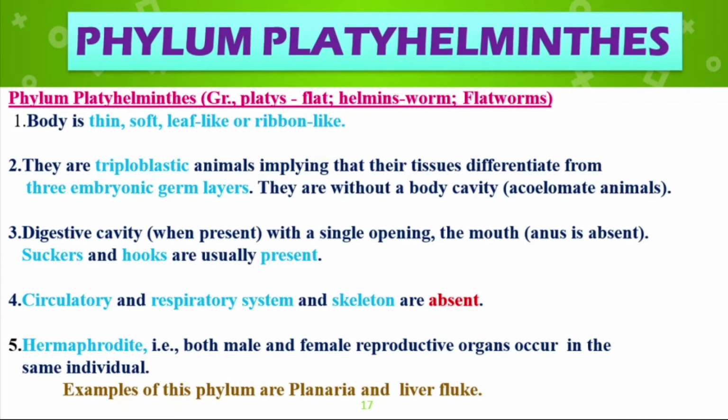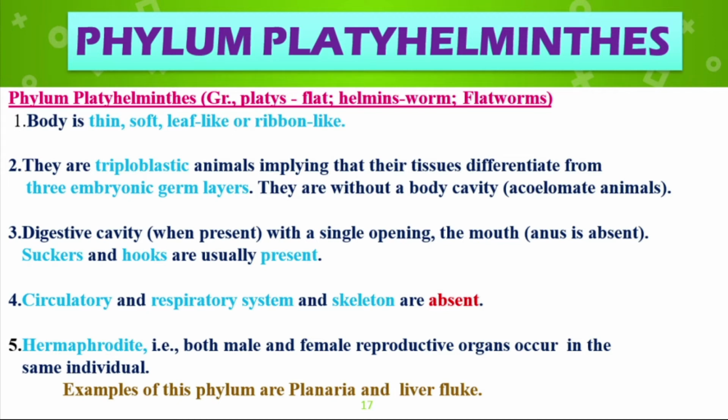Platyhelminthes. Platy means flat, and helminth means worm, so flatworms. The body is thin, soft, leaf-like or ribbon-like. How do they look? Very thin and soft, in a leaf-like and ribbon-like manner. They are triploblastic animals, implying that their tissues differentiate from three embryonic germ layers. They are without a body cavity, acoelomate animals.